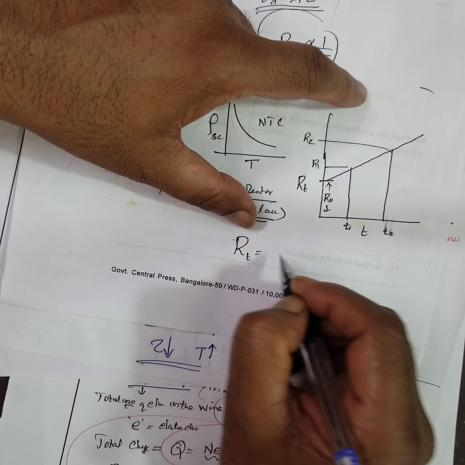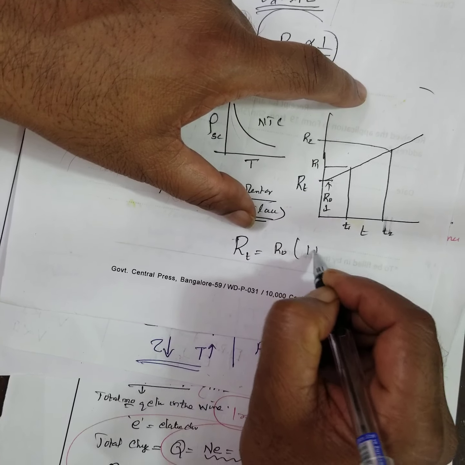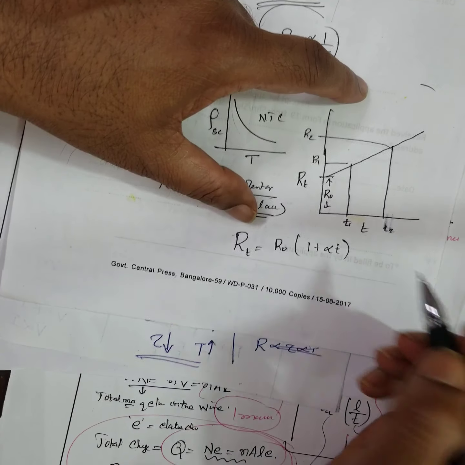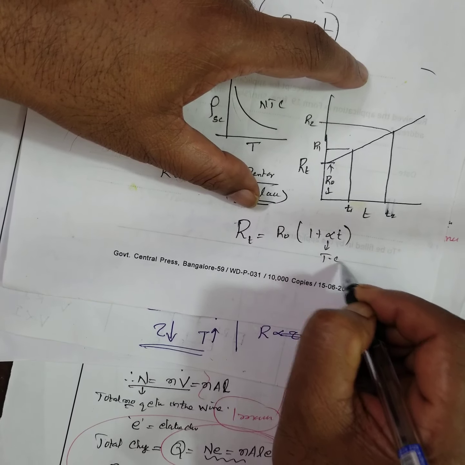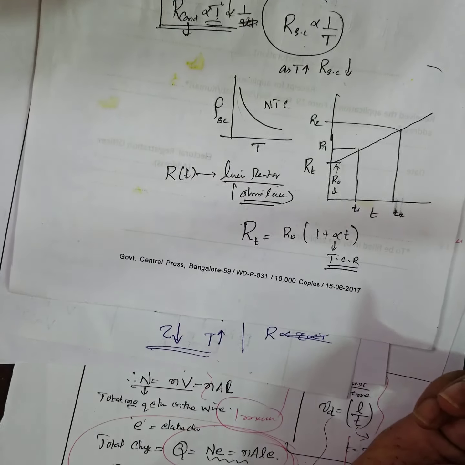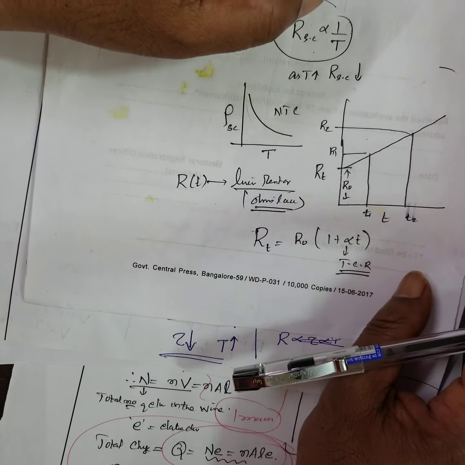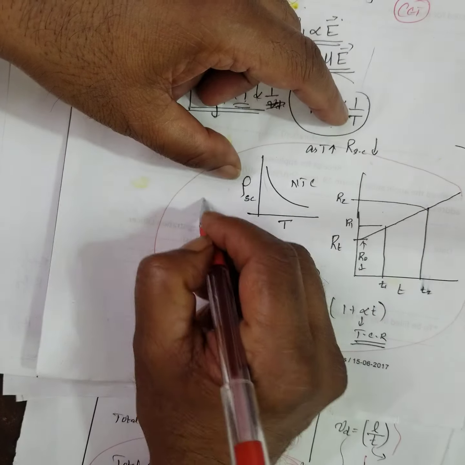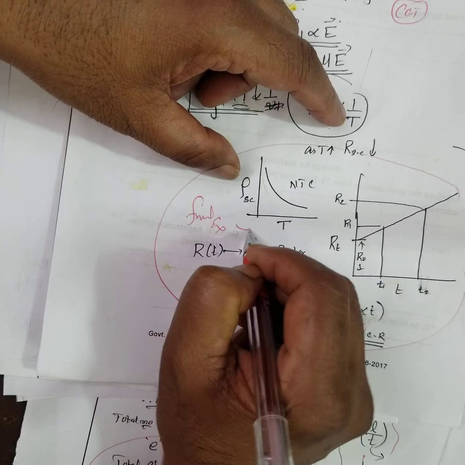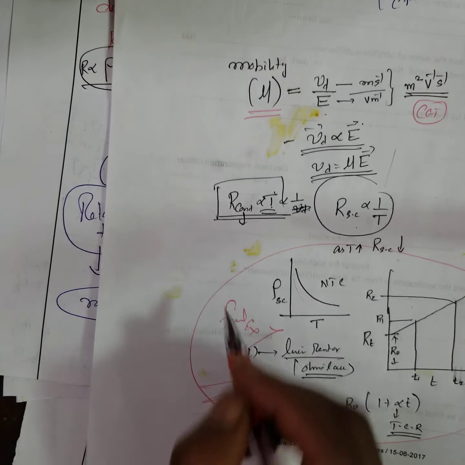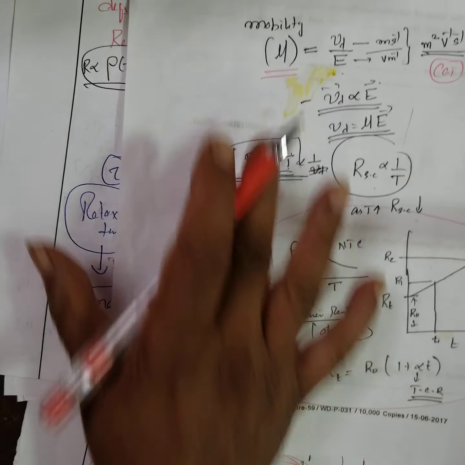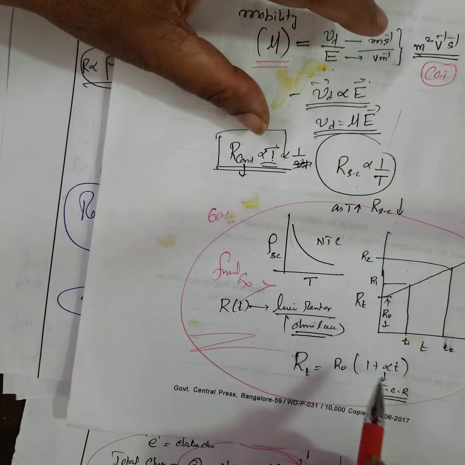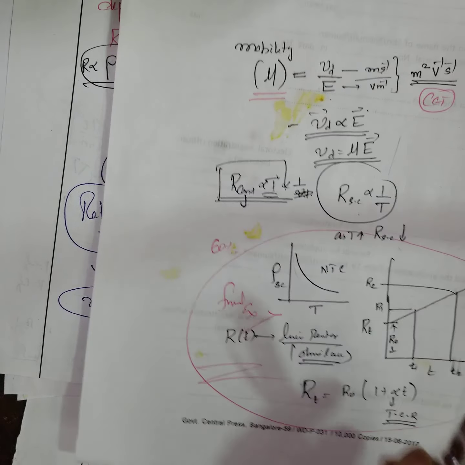Resistance at any other temperature is equal to R0 (1 plus alpha T). This alpha is the temperature coefficient of the resistance. See, this you don't study for the final exam. It's not required that much. Those who want to get only 60% or 50%. But it is definitely helpful for your entrance exams. This I will do in a very detailed way.